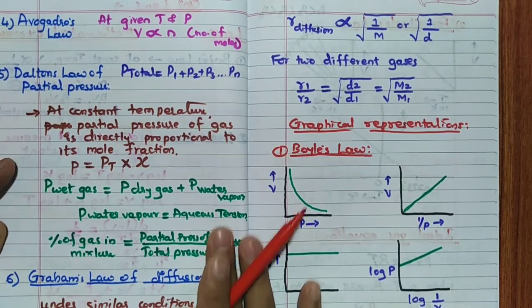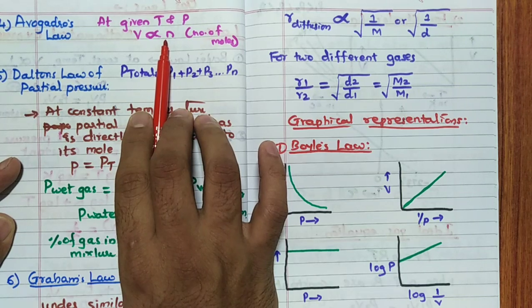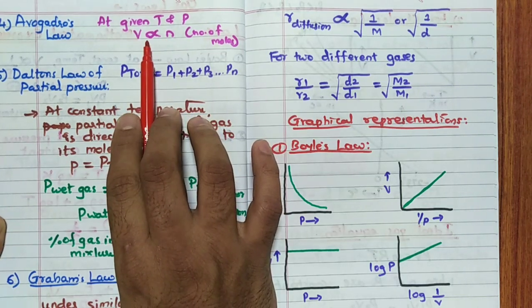Then Avogadro's law. Avogadro's law is nothing but at same temperature and pressure, volume of given mass of a gas is directly proportional to number of moles. Remember? So, number of moles directly proportional to volume.